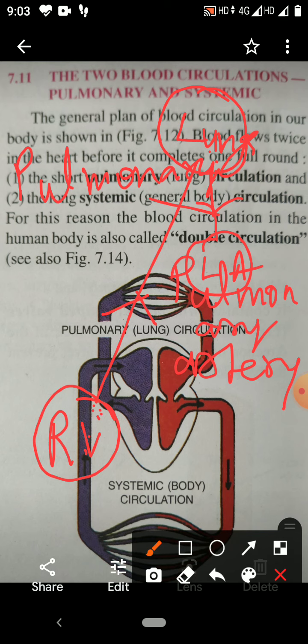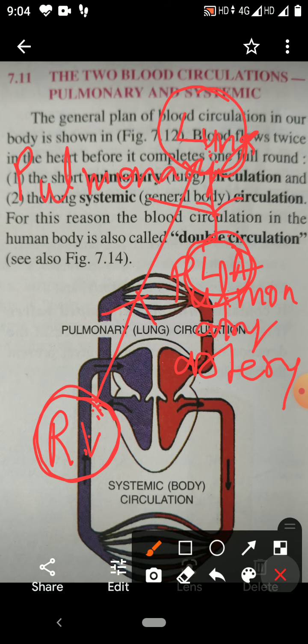In this pulmonary circulation, deoxygenated blood from the right ventricle is pumped to the lungs. The lungs will oxygenate the blood. After the oxygenation, blood again comes through the pulmonary vein into the left auricle. This blood from the left auricle passes into the left ventricle through the left auriculoventricular aperture.